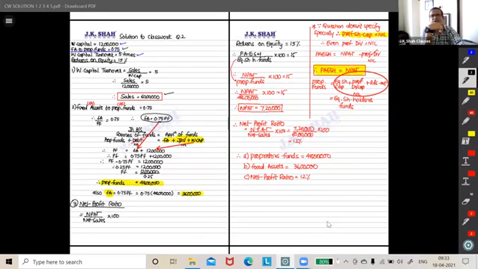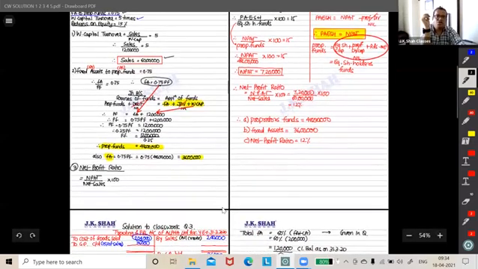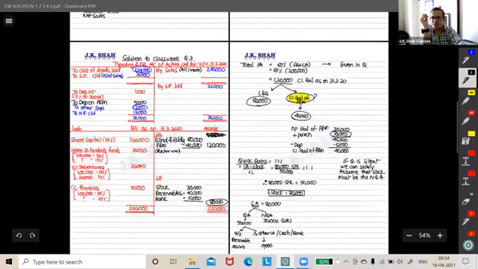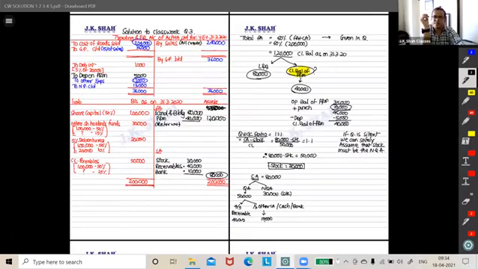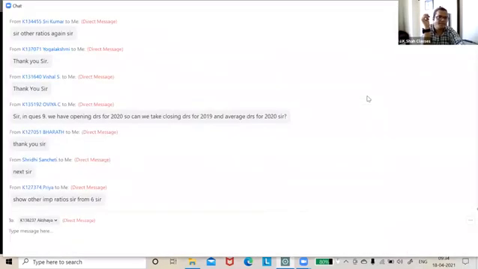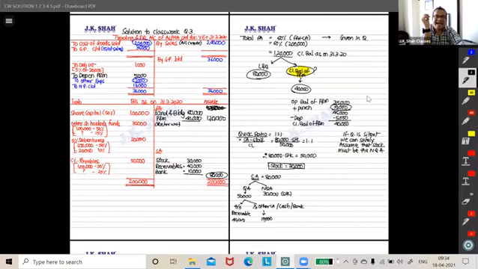Don't take average for 2020 or can you take average for 19? No. Average debtors for 19 is not possible because opening debtors of 19 are not given. So don't change your policies. If you do closing in 19, then do closing in 20 also. Don't compare wrong figures. You should have one common base of comparison. Are you listening to me? Yes, sir. Bye, Kunal.